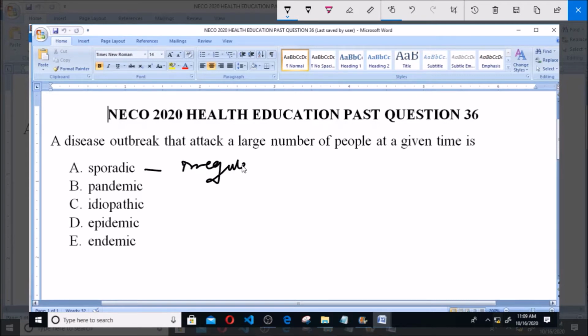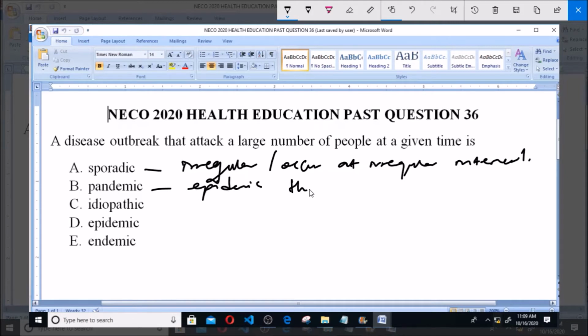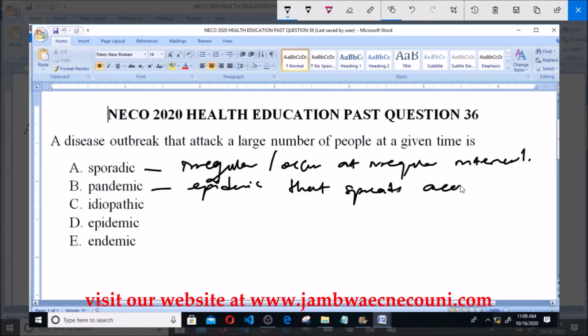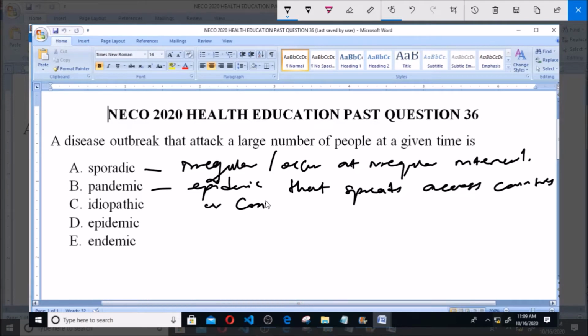When a disease outbreak occurs at irregular intervals, we say it is sporadic. Now, pandemic is an epidemic that spreads across countries or continents. When an epidemic occurs and it spreads across various countries and continents, it becomes a pandemic.